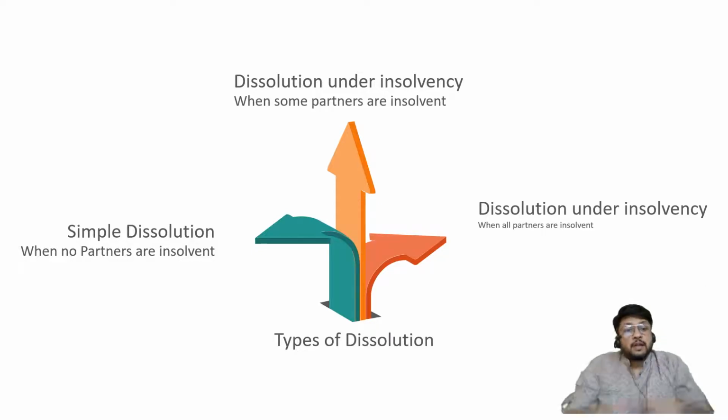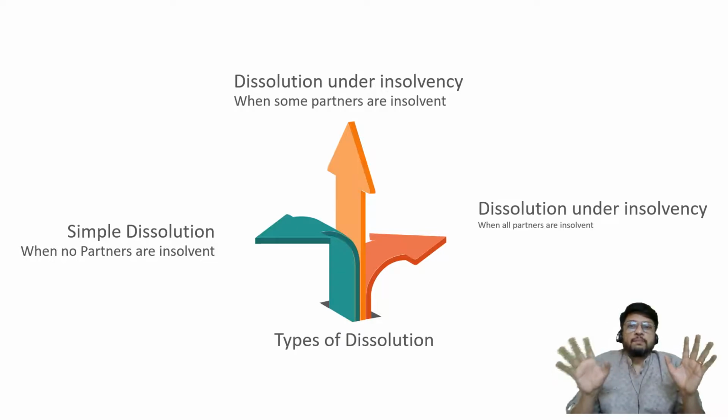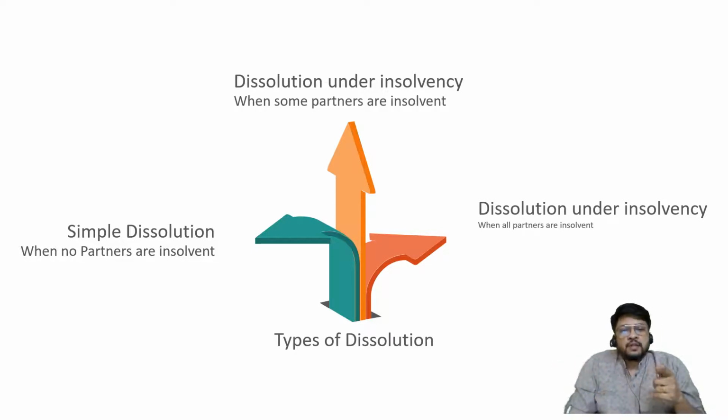But unfortunately all partners are not having any assets at their home, or their assets are insufficient to pay their private liabilities. In such a situation, it will be called the third type of problem, dissolution under insolvency, when all partners are insolvent.